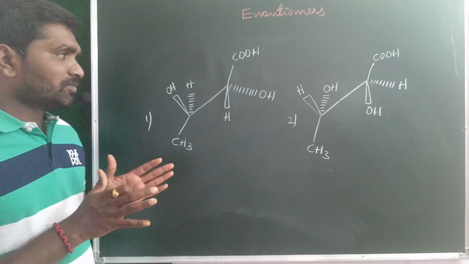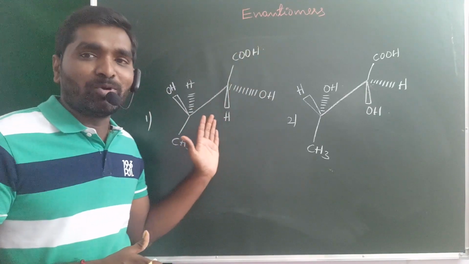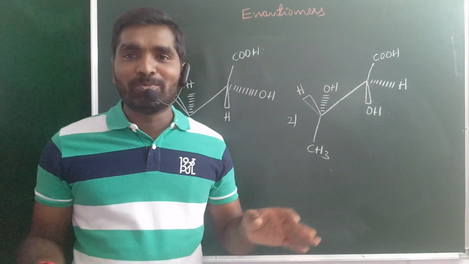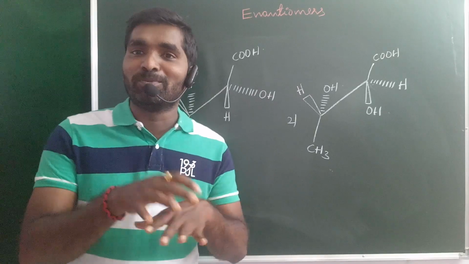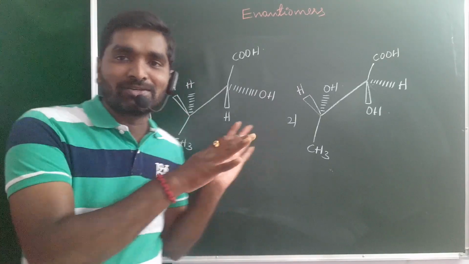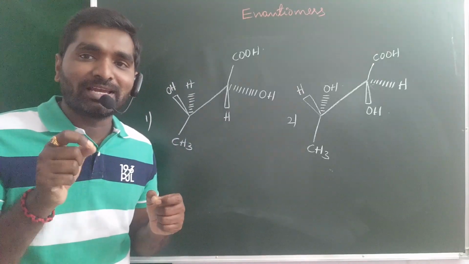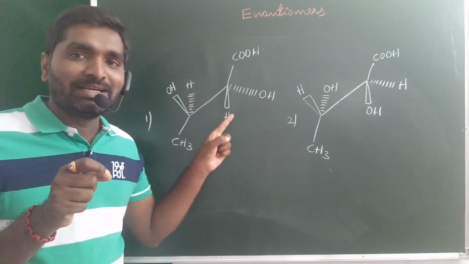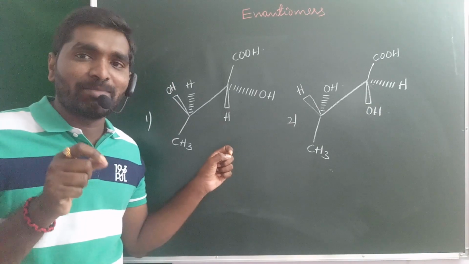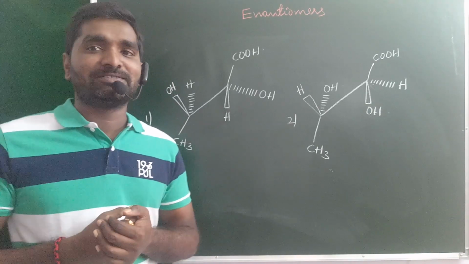Okay guys, by placing them in a mirror, you can't find whether these compounds are enantiomers or diastereomers. That is a theoretical part. Two enantiomers are mirror images of each other but not superimposable. From a competitive exams point of view, questions may be asked like this. First, you should find the RS nomenclature, in the dash wedge formula. We already discussed the RS nomenclature in the dash wedge formula. First you should find the RS nomenclature.